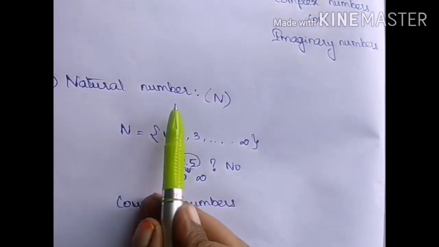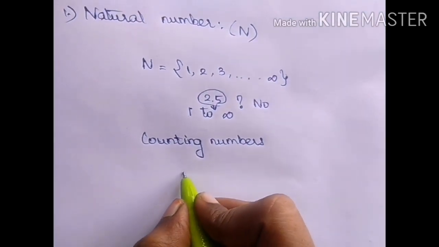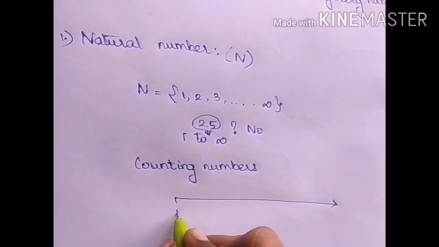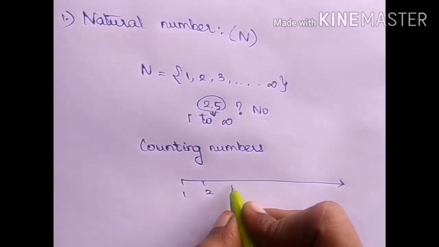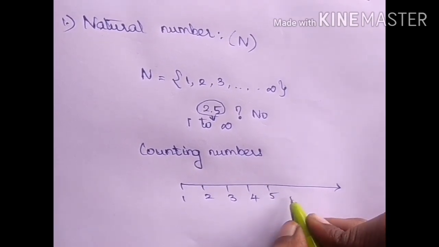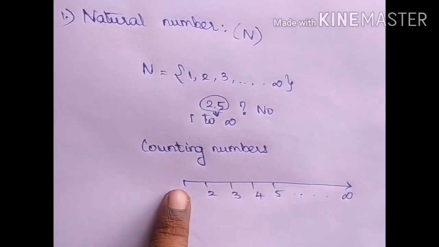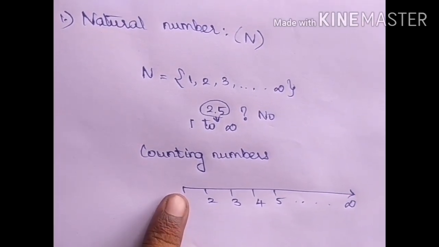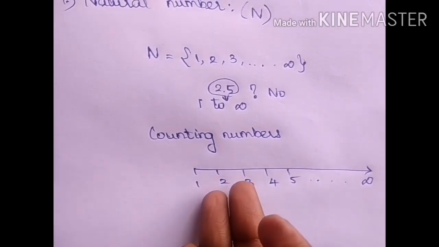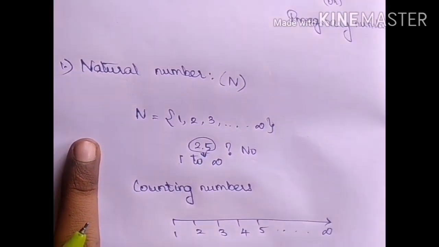That's why natural numbers are counting numbers. The number line for natural numbers starts from 1, 2, 3, 4, 5, goes on till infinity. You cannot put an arrow mark here because it starts from 1. There is no number in front of 1 in natural number.